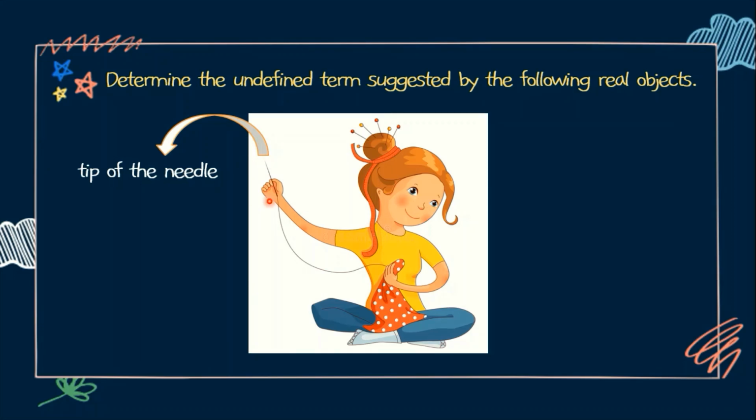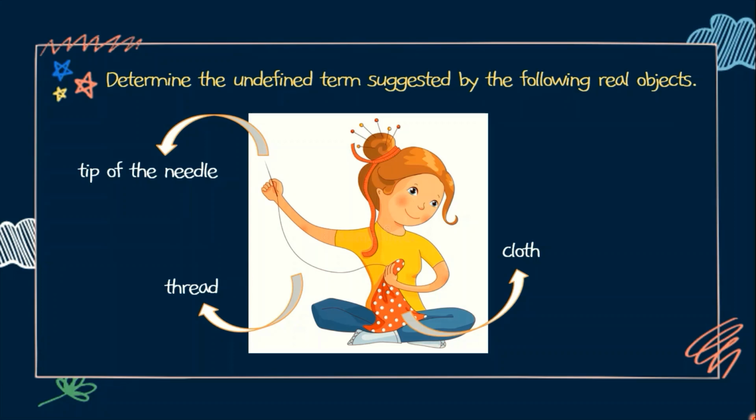We'll have to determine which undefined term is suggested by the tip of the needle. Not the needle itself, but just its tip. Next, thread. And we have the cloth. So these are some of the items that this girl is using in sewing.